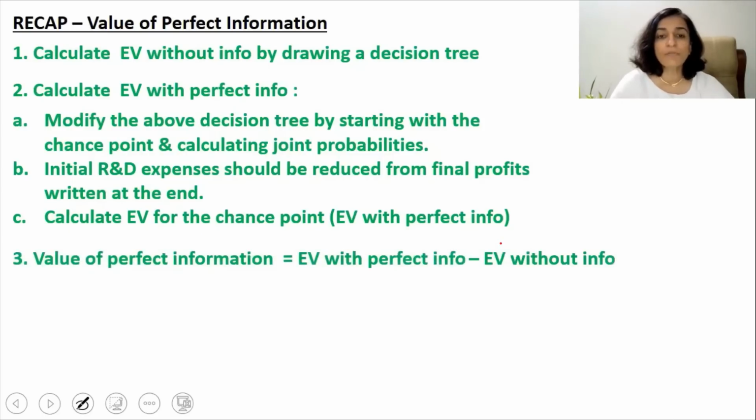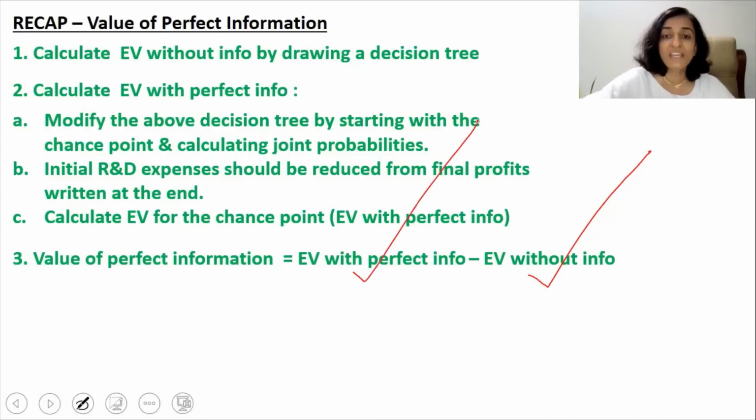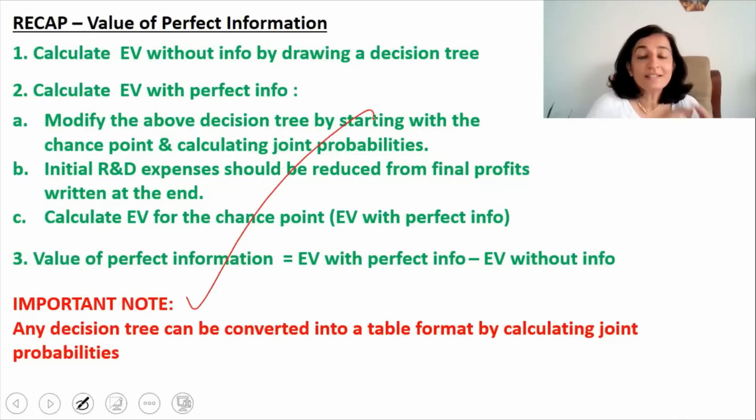And the value of perfect information is always found out by reducing the EV without information from the EV with perfect information. And an important note is any decision tree can be converted into a table format by calculating joint probabilities. I hope you have understood how to calculate the value of perfect information. Now, what is left is the value of imperfect information. We will be taking it up in the coming session.